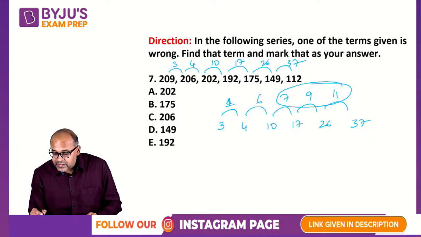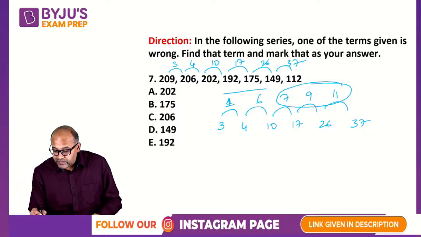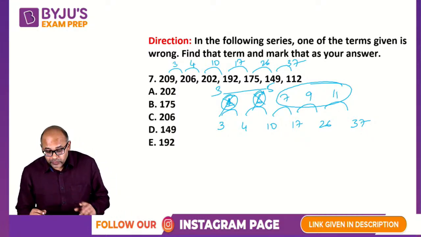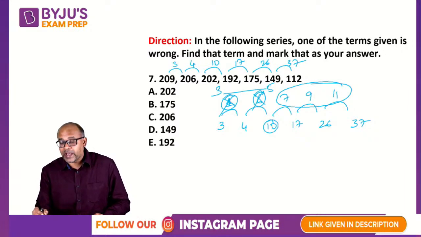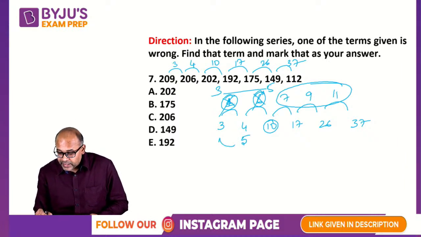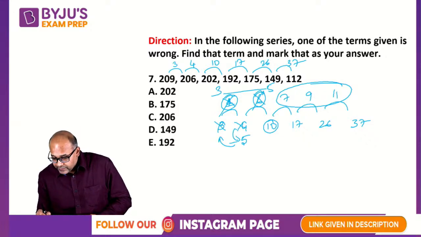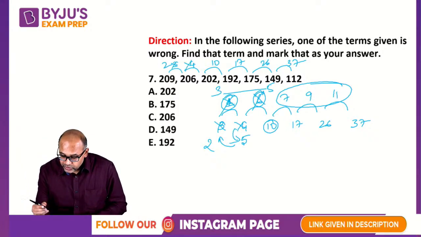However, 1 and 6 are not forming the pattern. If I assume that the pattern is odd numbers, then before 7 this should have been not 6 but 5, and this 1 should not have been 1 but 3. So before 10 there should have been 5, and before 5 the number 3, which means this 4 should have been 5 and this 3 should have been 5 minus 3, which is 2. So this should have been 2, this should have been 5.